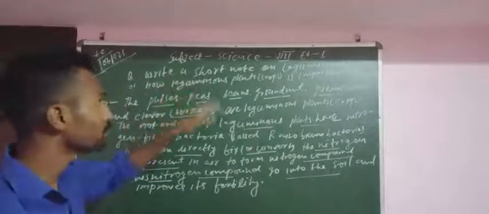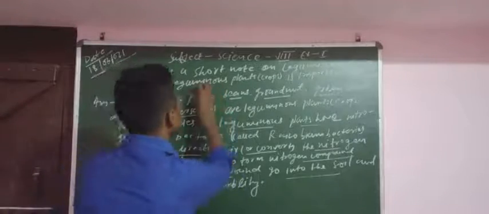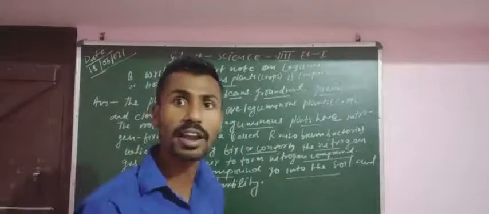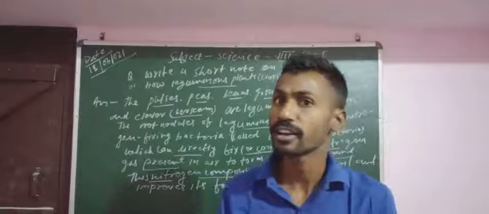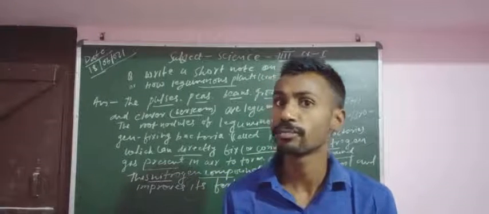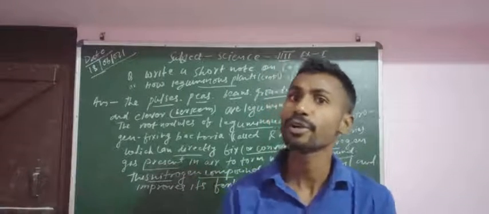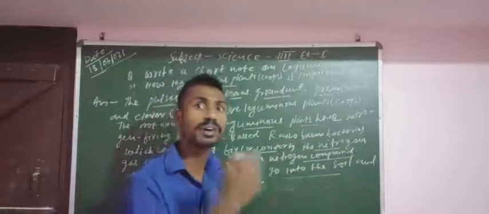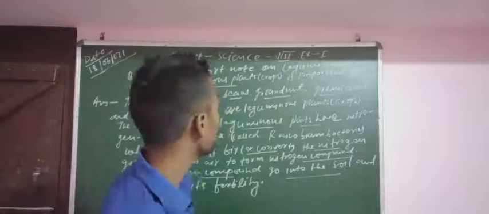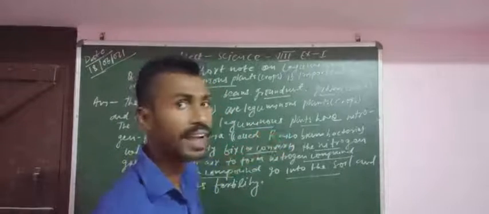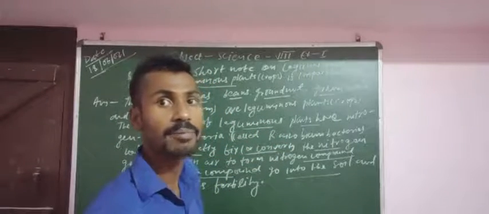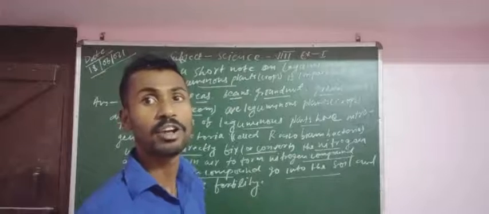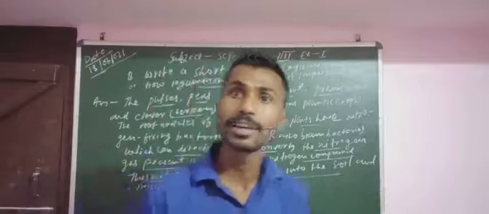These crops try to maintain the fertility of the soil by fixing the nitrogen compound into the soil.